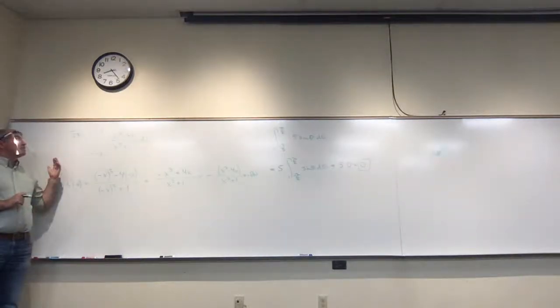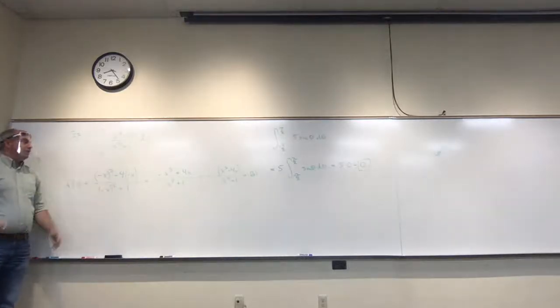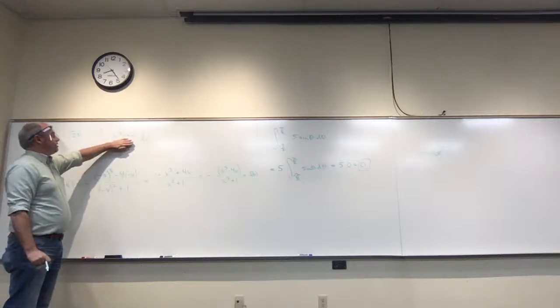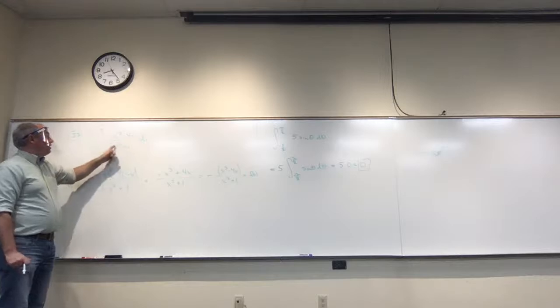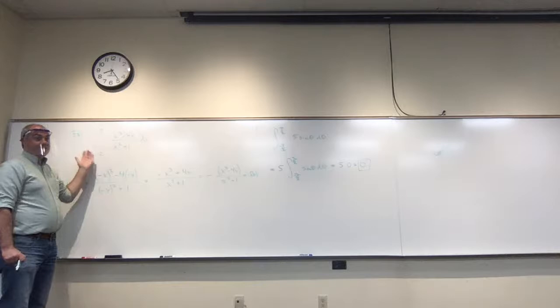So yes, this is an odd function, but how would I see it without having to compute anything? I would say this thing on top is symmetric across the origin, and the bottom is symmetric across the y-axis.